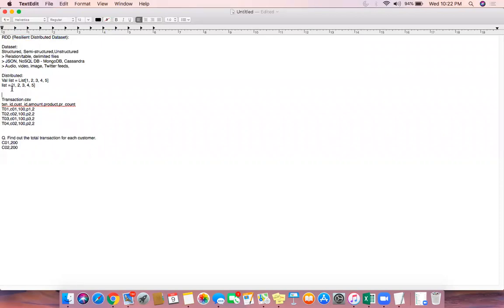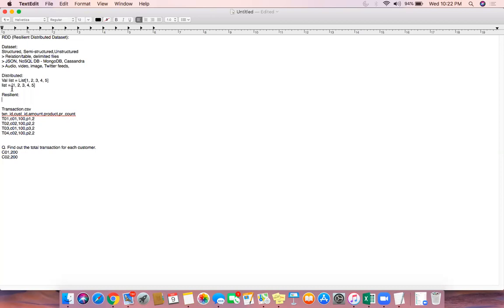So what is resilient? Resilient, as the English word says, means fault tolerant. Once you read data and create an RDD out of it, that is fault tolerant. Fault tolerant means, suppose you have written 20 lines of Spark code. In the first line you are reading data and creating an RDD out of it, and in the remaining 18 or 19 lines you are doing some transformations.